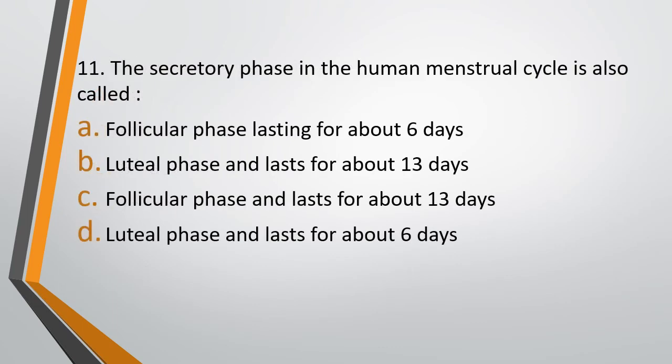Question number 11. The secretory phase in human menstrual cycle is also called as: option A, follicular phase lasting for about 6 days, option B, luteal phase and lasts for about 13 days, option C, follicular phase lasting for about 13 days, or option D, luteal phase lasting for about 6 days. Secretory phase in human menstrual cycle is also called. The correct answer is option B, luteal phase and lasts for about 13 days.